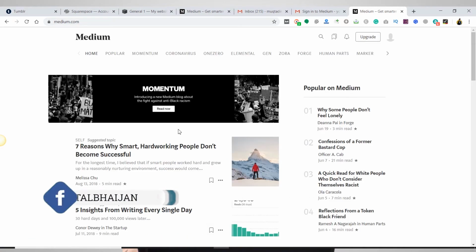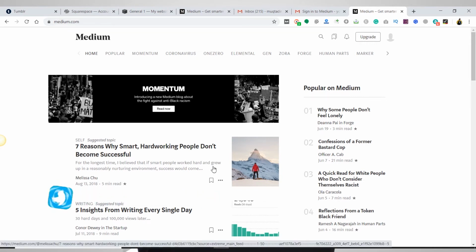Let's see what the disadvantages are here. The first disadvantage is limited design features. That means you cannot fully design your blog when using Medium. Medium owns your audience. That means if you lose your blog on Medium, you cannot get your audience back from these platforms. Again, you cannot use your own domain name on this platform.